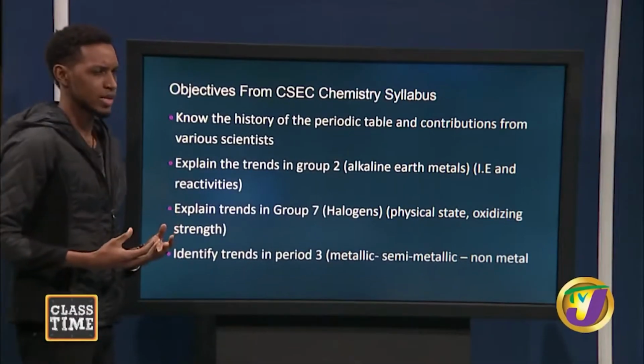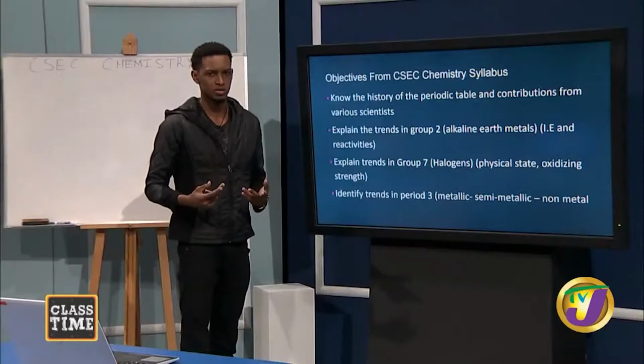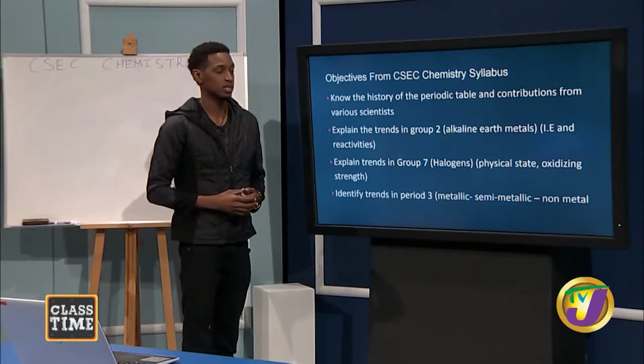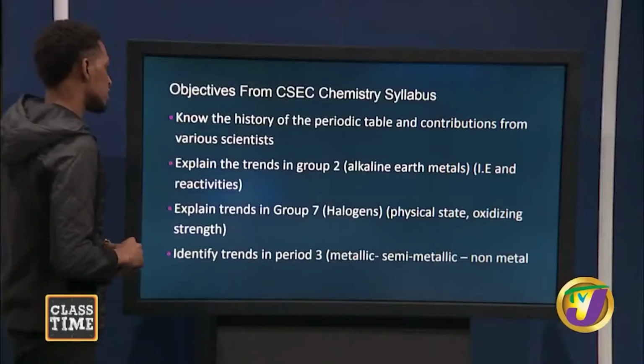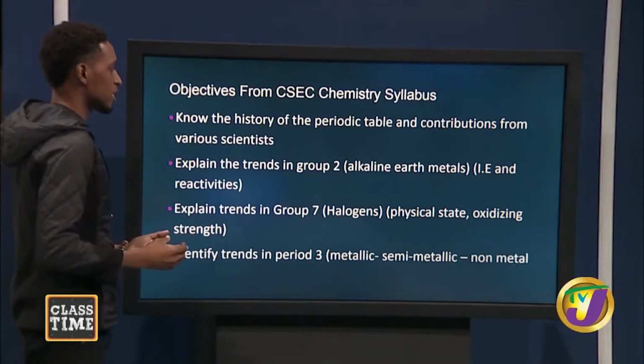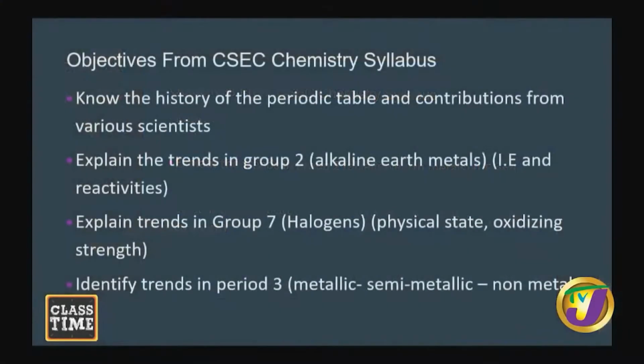Now, before we get into today's lesson, let's take a look at the objectives from the CSEC chemistry syllabus. By the end of today's session, we should know the history of the periodic table and the contributions made by various scientists, specifically two, which we will get into. We should also explain the trends in group 2, the alkaline earth metals, in terms of their ionization energies and their reactivities. We should also explain the trends in group 7, which are called the halogens, in terms of their physical state and oxidizing strengths.